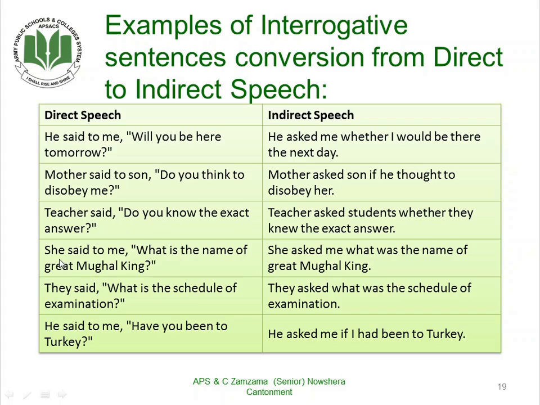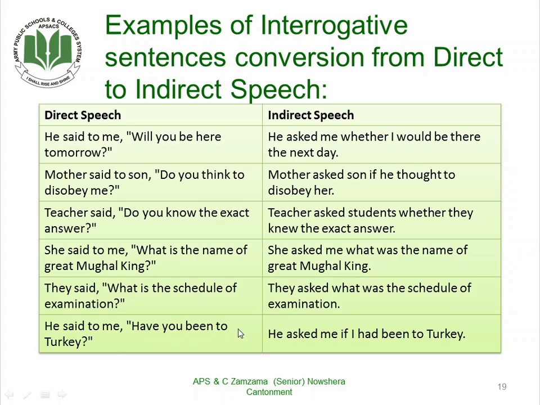Now, the next one, she said to me, "What is the name of great Mughal king?" She asked me what was the name of great Mughal king. We do not need to use any conjunction here. They said, "What is the schedule of examination?" They asked what was the schedule of examination.